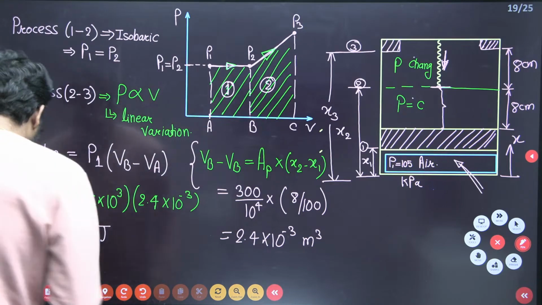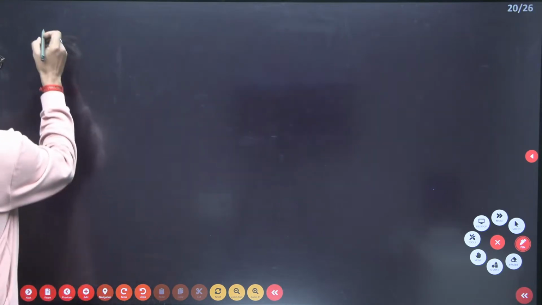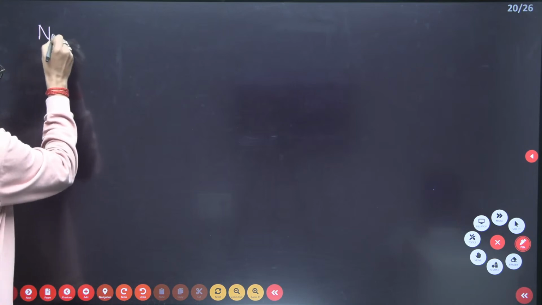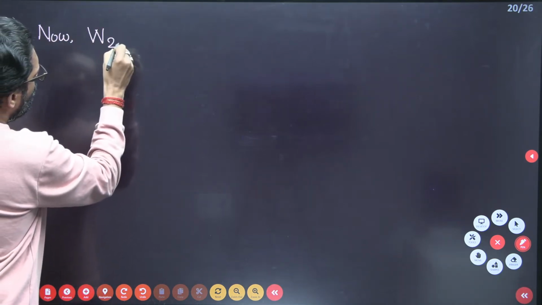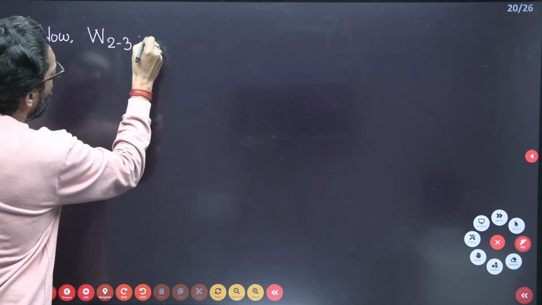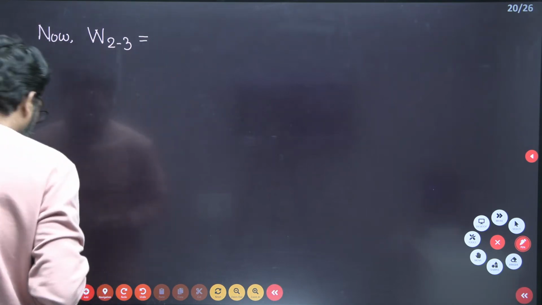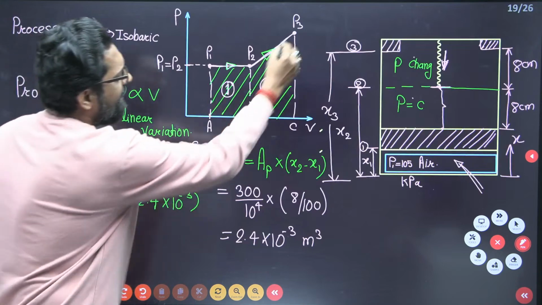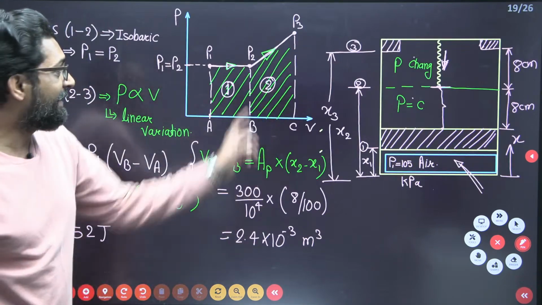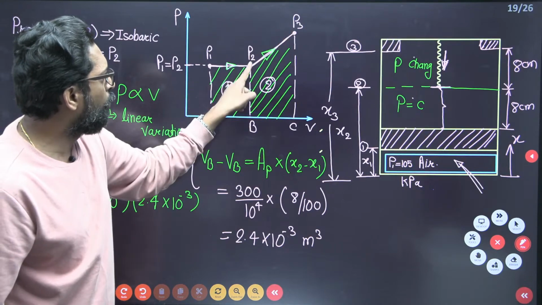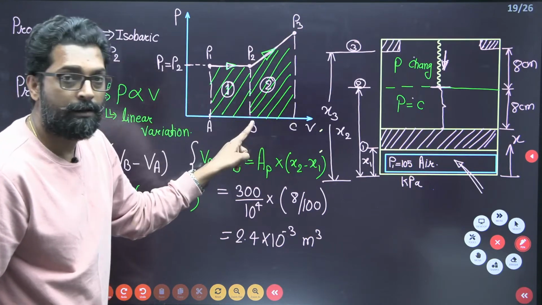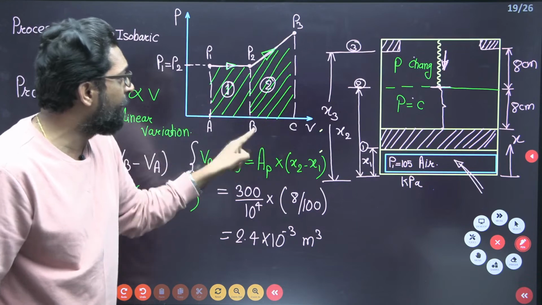Now, my dear, see this one. What is 2 to 3? This area is a trapezium, yes or not? That means P2, 2-3-C-B is the trapezium.